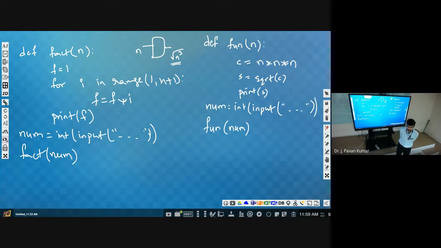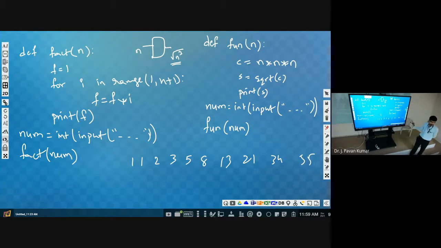Did we discuss or not? What is it? Fibonacci series. 1, 1, 2, 3, 5, 8, 13, 21, 34, 55, like this, right? It is like first two numbers are 1 and 1.